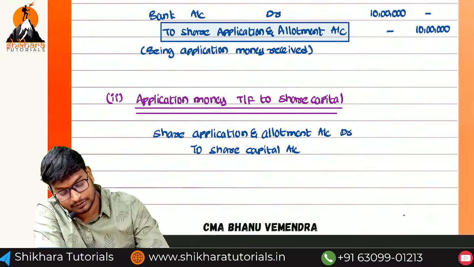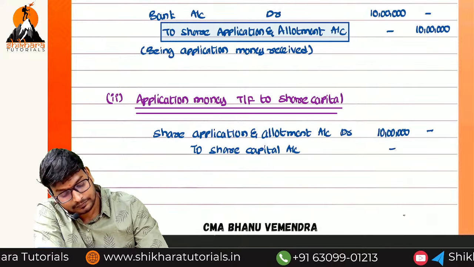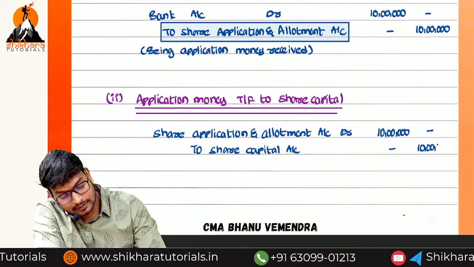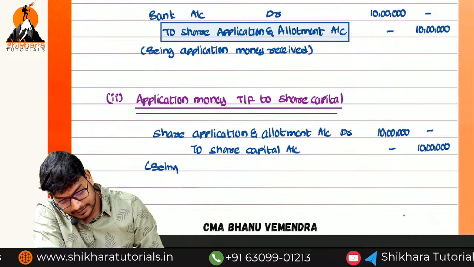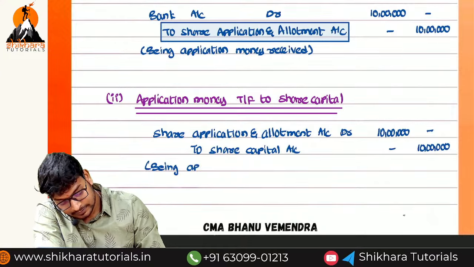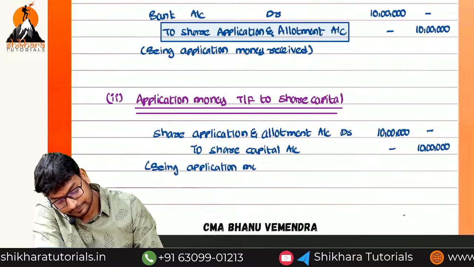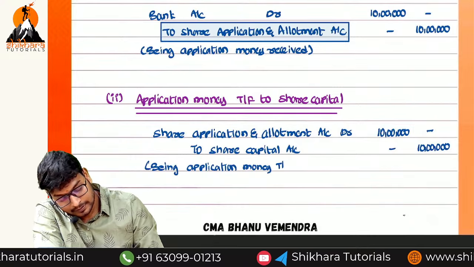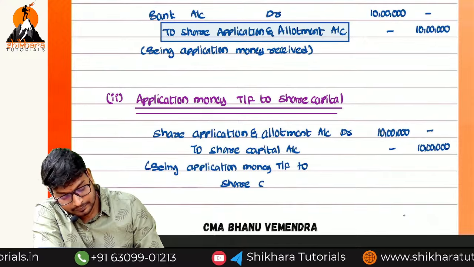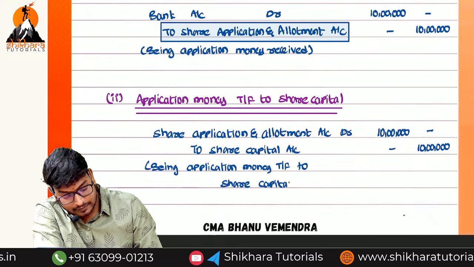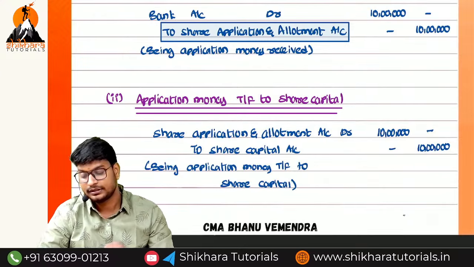Same amount, rupees 10 lakhs and 10 lakhs. Being application money transferred to share capital.